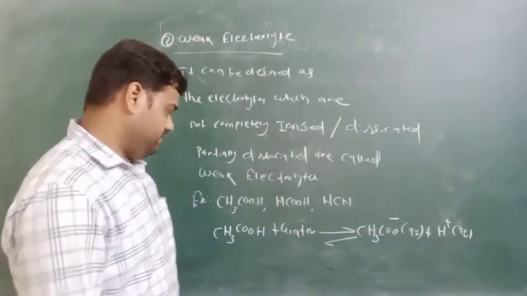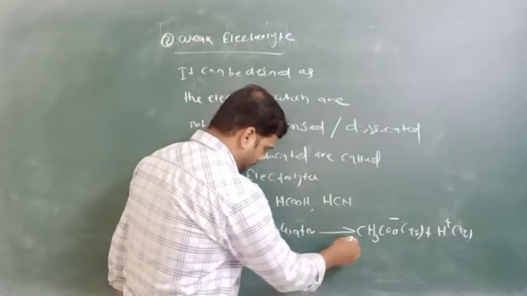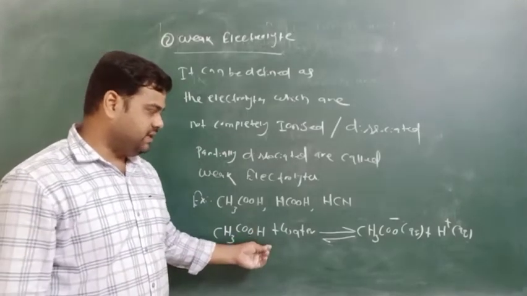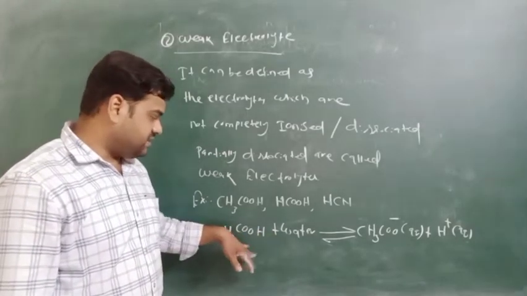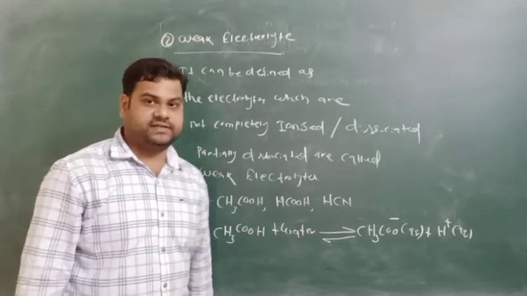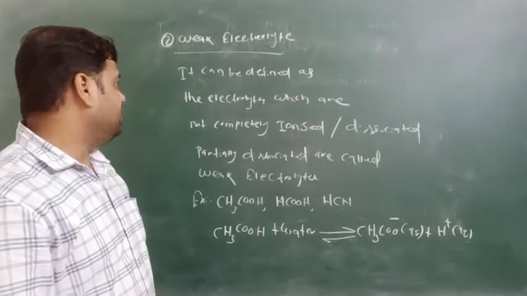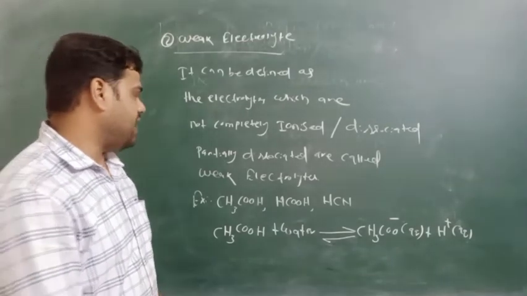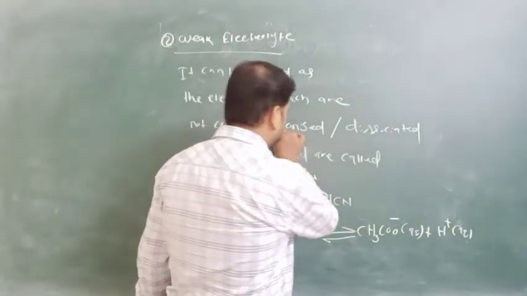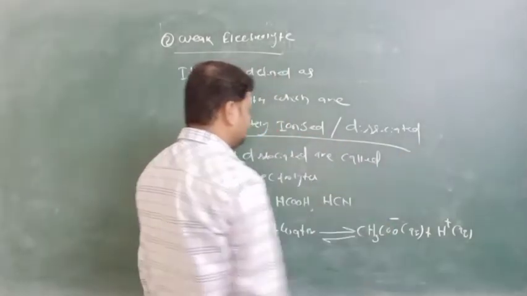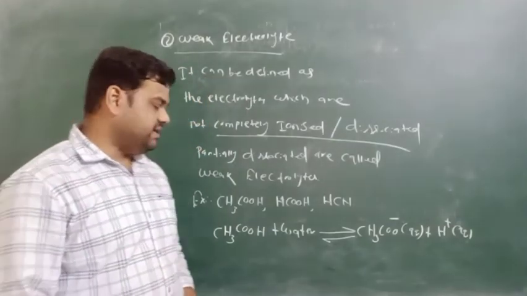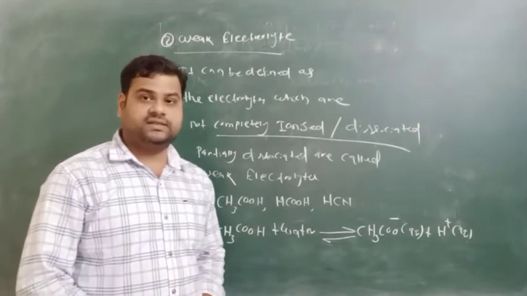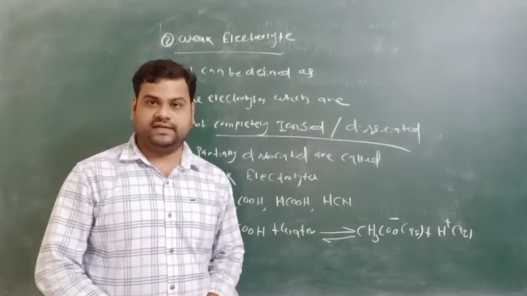The process cannot be completed; it is a reversible reaction in the equilibrium state. So these are the weak electrolytes, which cannot be completely ionized or dissociated in aqueous solution. Next we will discuss the difference between strong electrolytes and weak electrolytes.